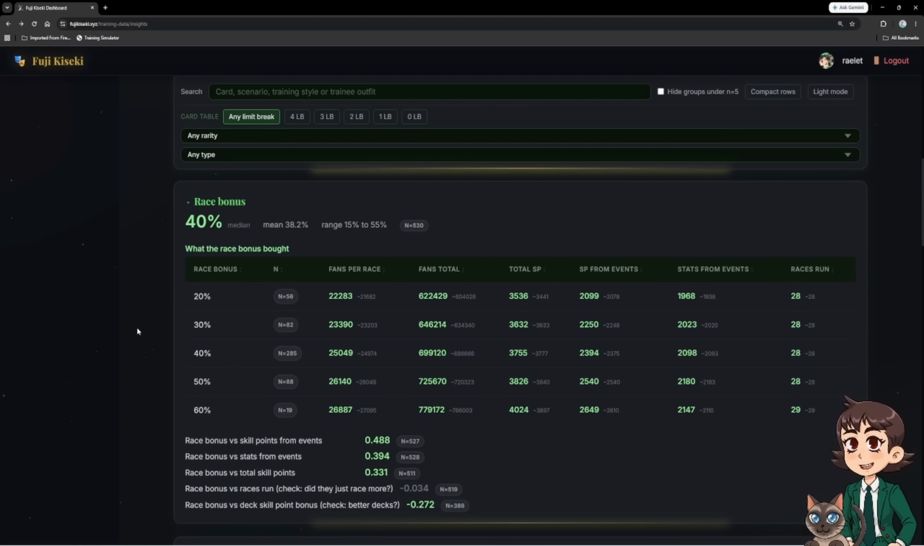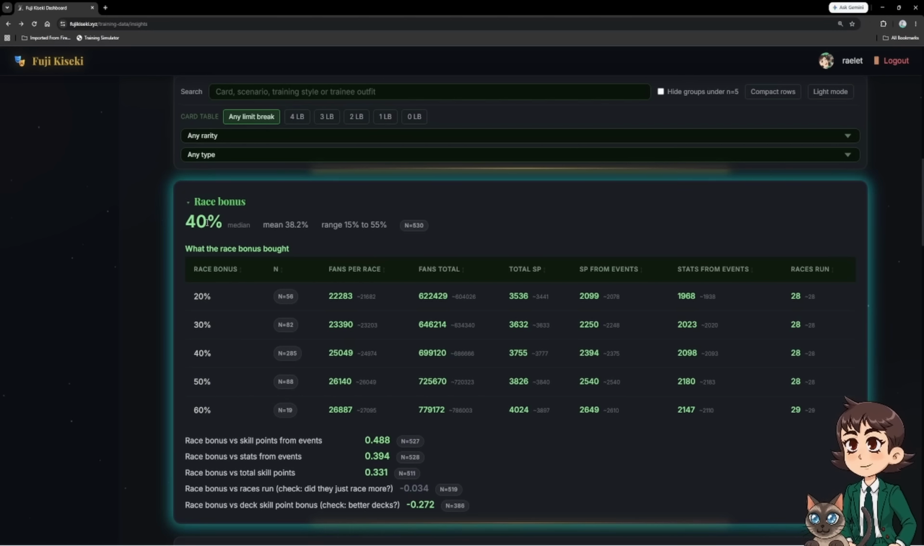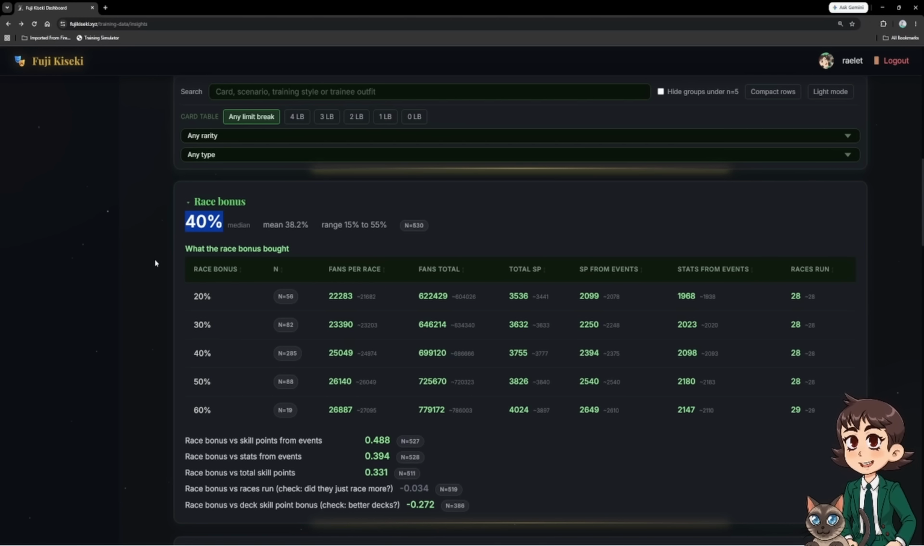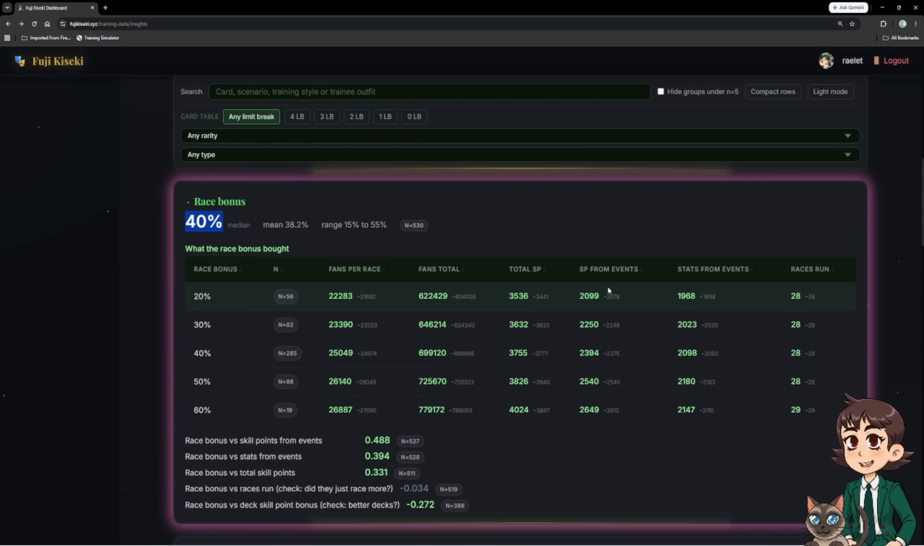This is a table that I have been very, very excited to show off. One of the things that I've been really interested in with this independent training is how much race bonus affects the amount of SP and stats that you're getting from events as opposed to stats that you get from your cards. And I do think that there is a trend here that when we're looking at SP from events, the higher race bonus that you have, the more SP that we are getting from events. Additionally, this also means that we are getting an increased amount of stats from events on average, although you can see here that 60% is averaging a little bit less than 50%, but 60% only has 19 runs recorded.